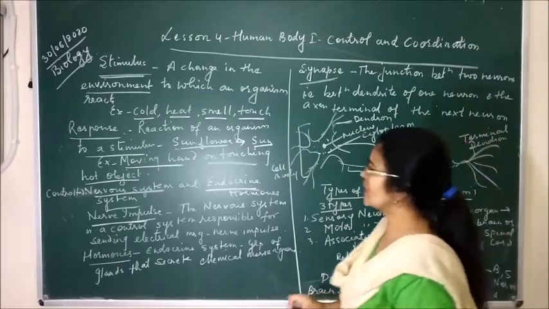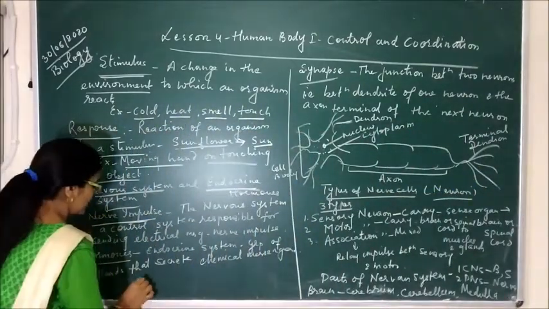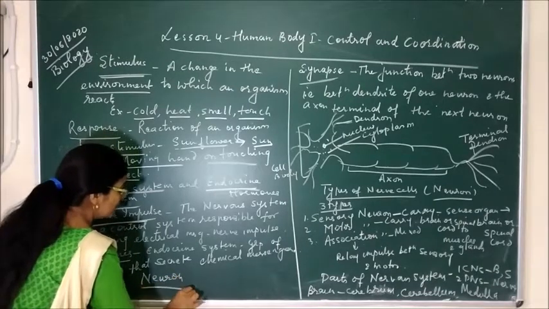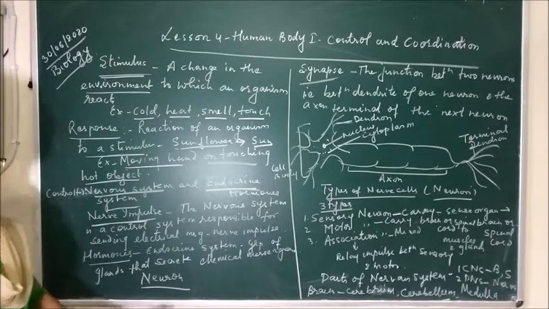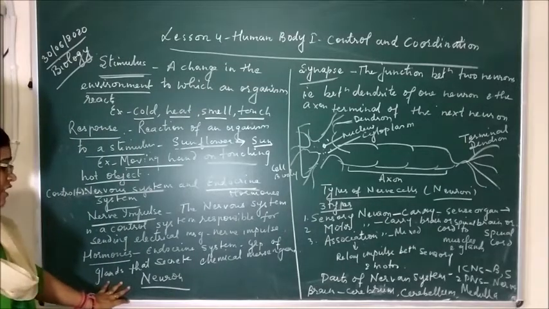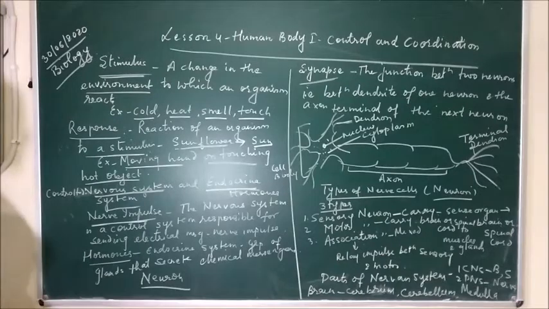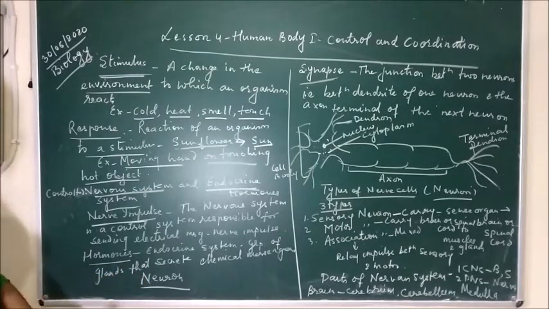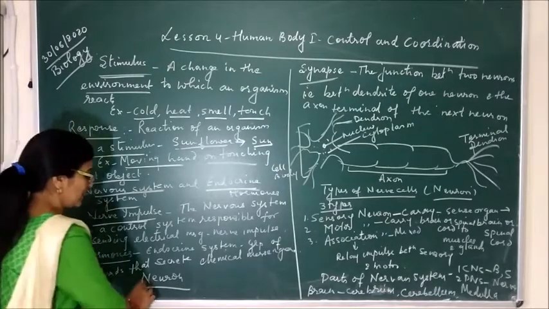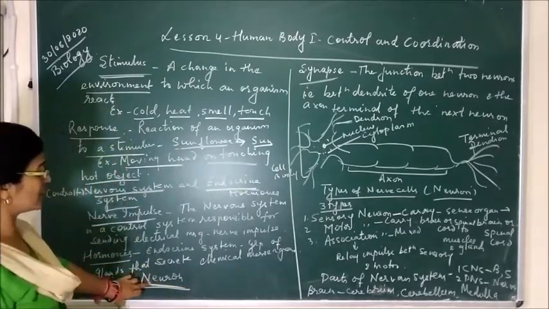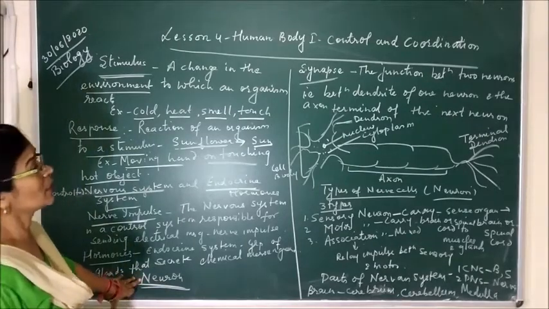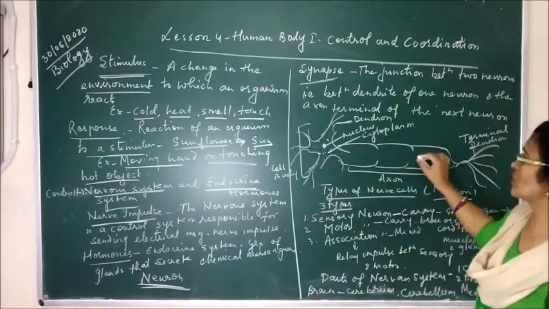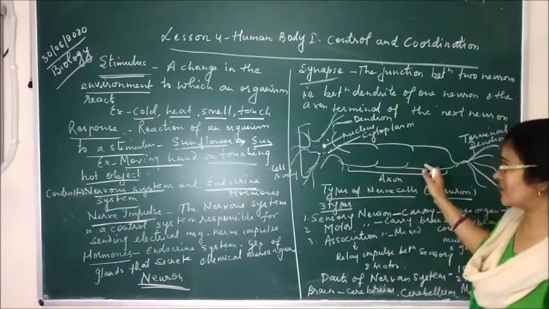Now we come to the nerve cell. Nerve cell is actually, or nerve, we can say simply neuron. If we study the structure, the nerve is just like a wire in which the electrical impulse is transmitted. Like in wire the current passes, in the same way in our body the nerve transmit the electrical impulse from one part of the body to the brain and directly to the brain, we can say. And this nerve is made up of millions of neurons. In our body millions of neurons are present and these neurons are connected with one another.